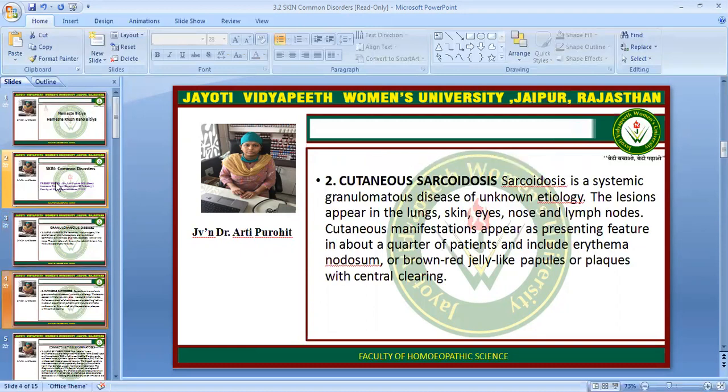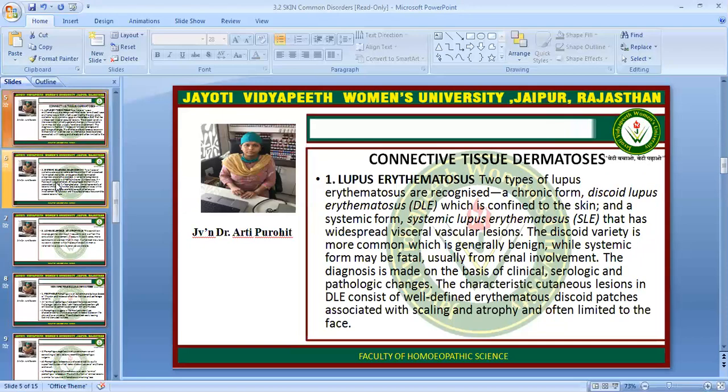Second is cutaneous sarcoidosis. Sarcoidosis is a systemic granulomatous disease of unknown etiology. The lesions appear in the lung, skin, eye, nose, and lymph node. The cutaneous manifestations appear as the presenting feature in about a quarter of patients and include erythema nodosum or brown-red jelly-like papules or plaques with central clearing.